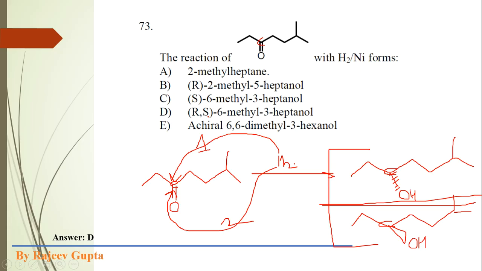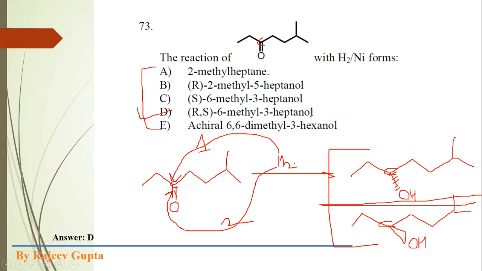So we can say in this reaction we get a racemic mixture, RS. In these options the IUPAC names with chirality descriptors have been given. So option D is obviously the correct option.